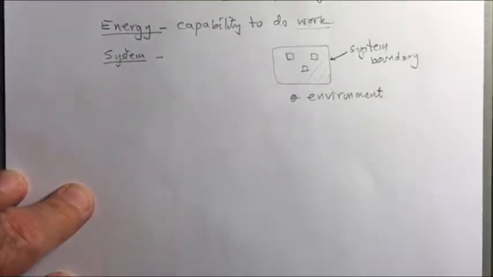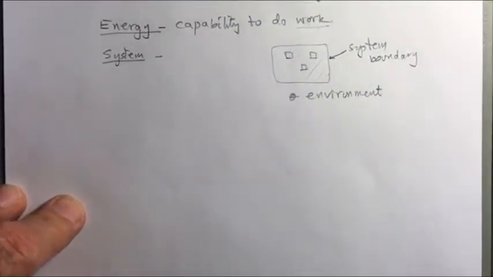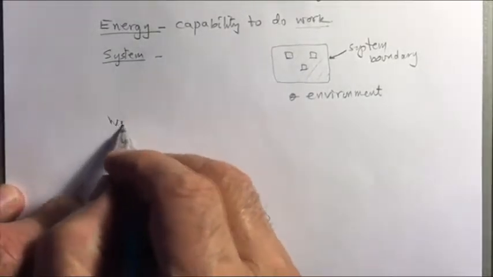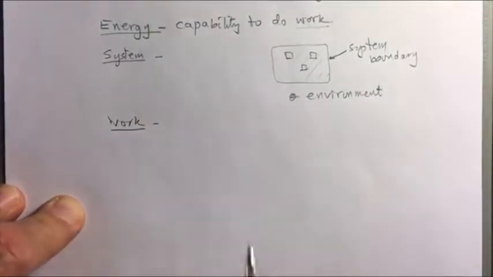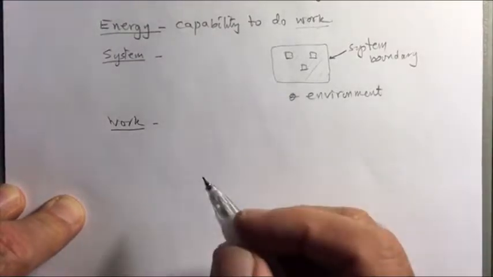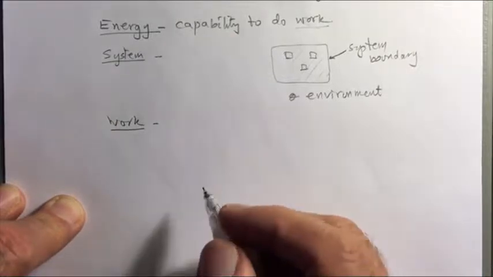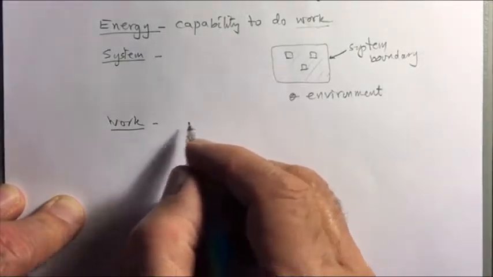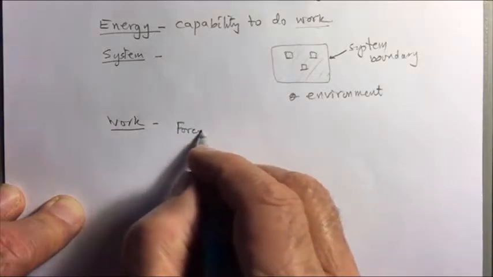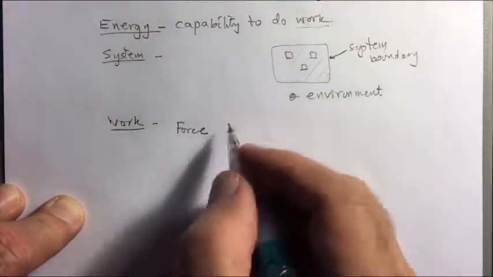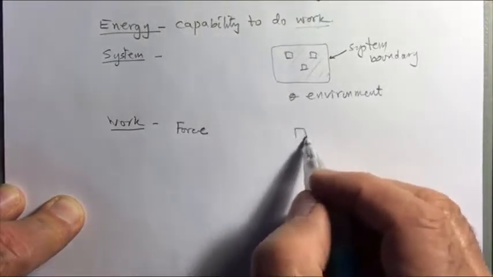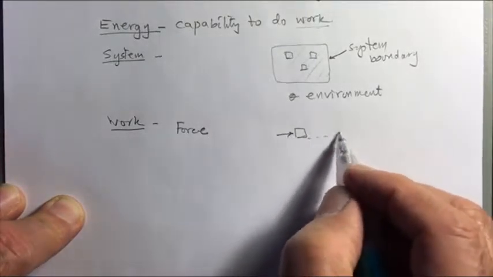Now we look at what we mean by work. Work is something that's very different in physics and in general English usage. In physics, work is said to be done when a force pushes something or pulls something and makes it move over a distance.